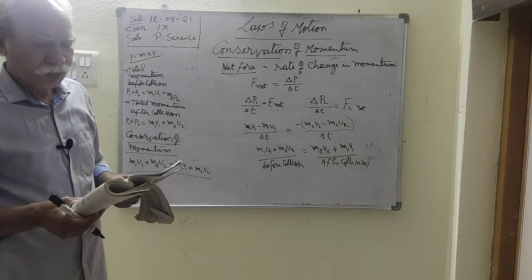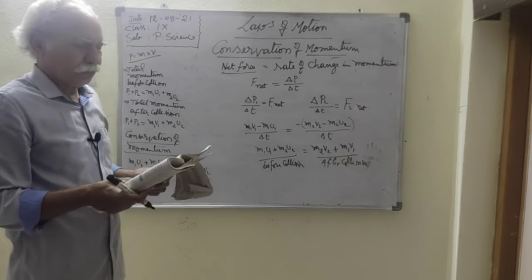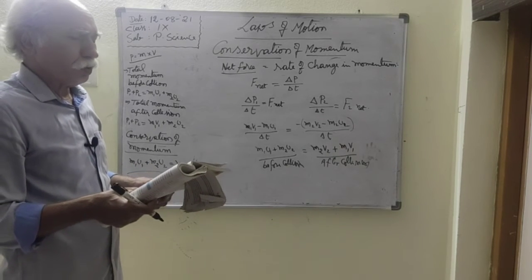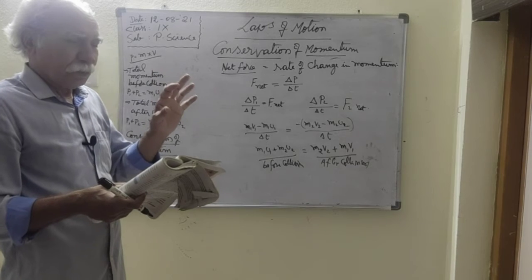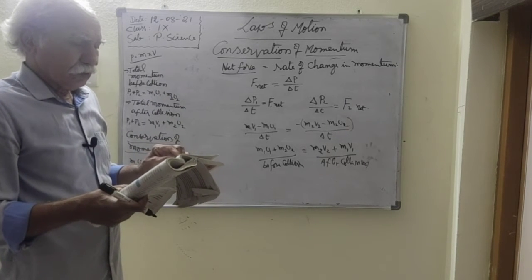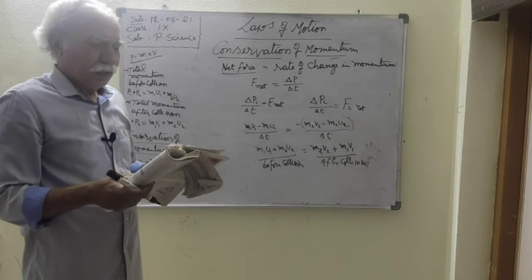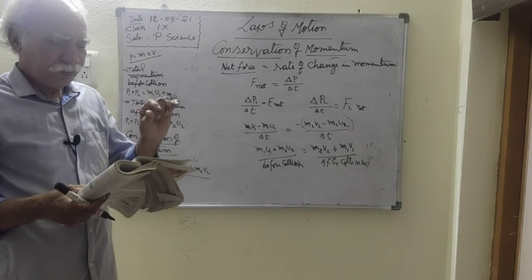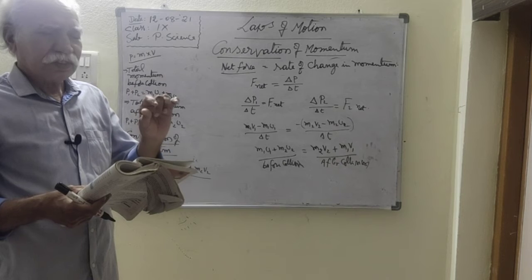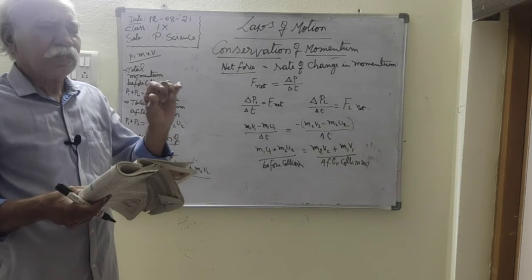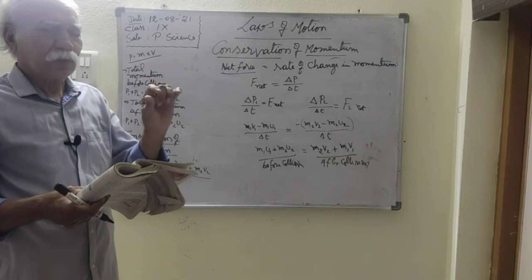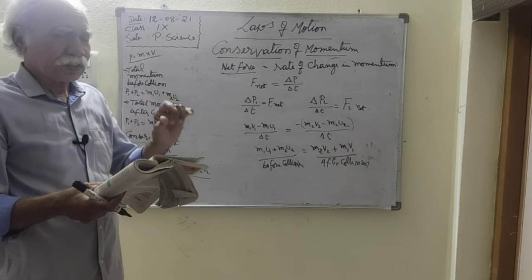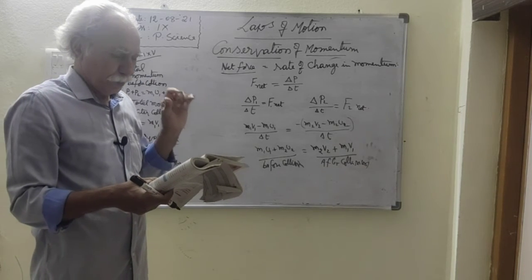That is the law of conservation of momentum: in the absence of net force acting on a system, the momentum is unchanged, the momentum is said to be conserved.